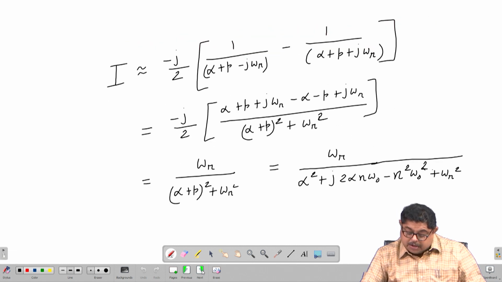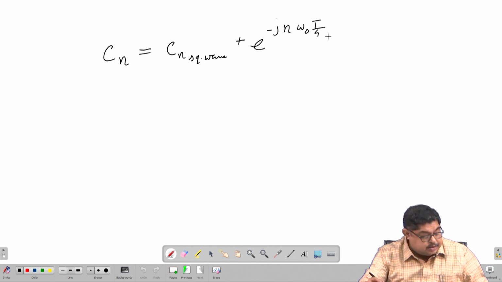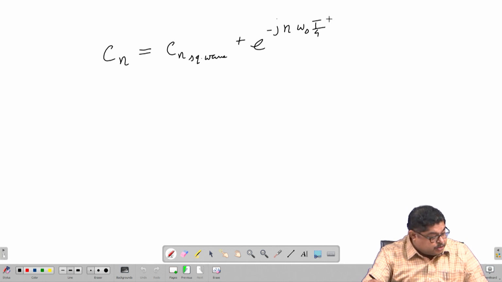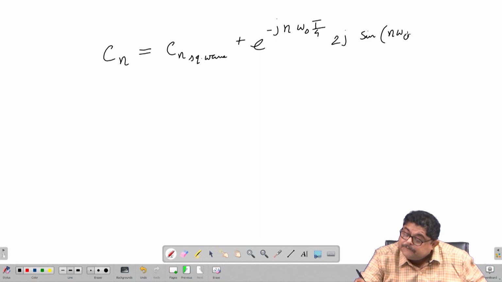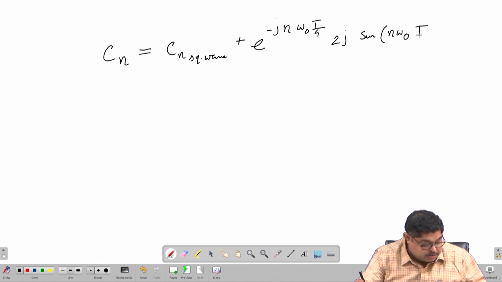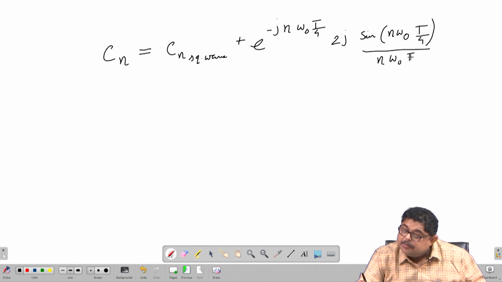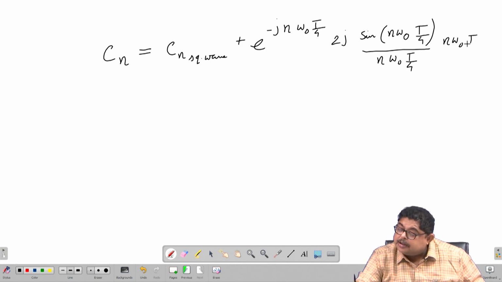If you take this common, then you get 2j sine of n omega naught T by 4, and to make it a sinc, I will have to multiply by n omega naught T by 4.